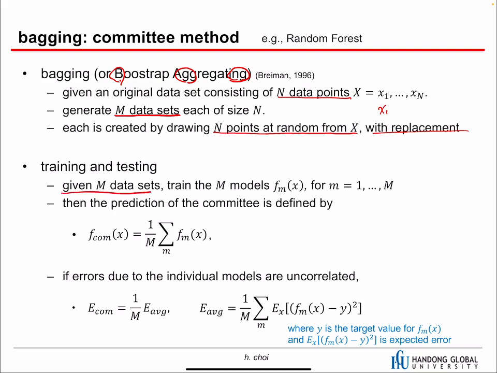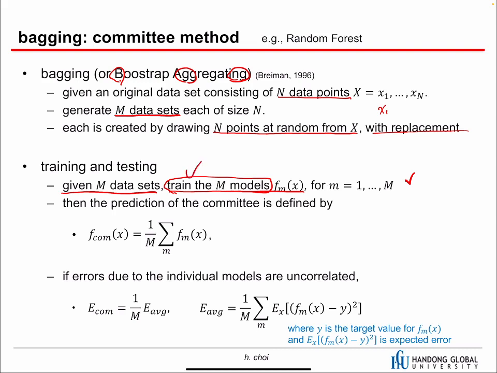Then let's talk about training and testing. Given m datasets, we can train m models, f sub m. This is the training procedure. This process depends on what kind of classifier we have. If it is KNN, then we don't train a model. But if it is naive Bayes, then we have to estimate the distribution. And if it is a neural network, then we have to find the parameters of the neural network. Anyway, depending on the classifier, we can train.